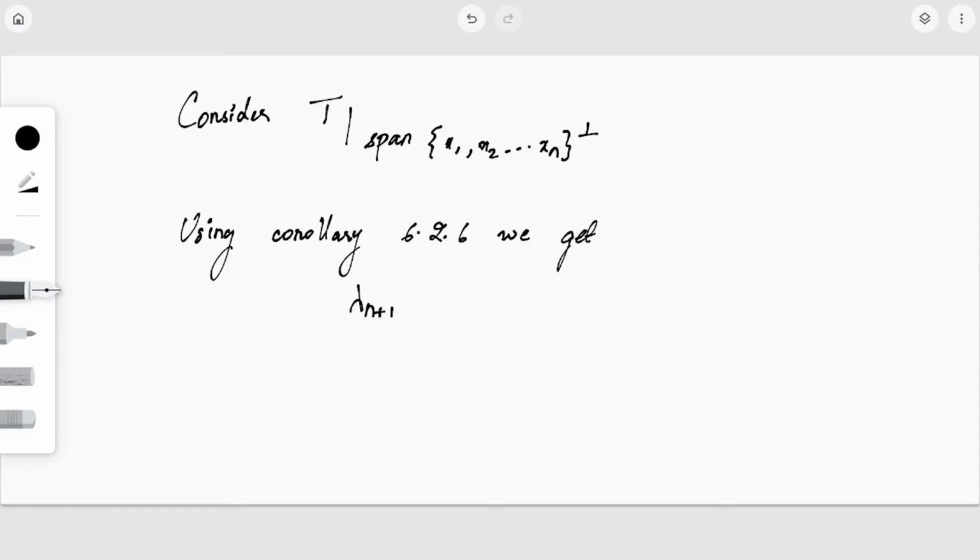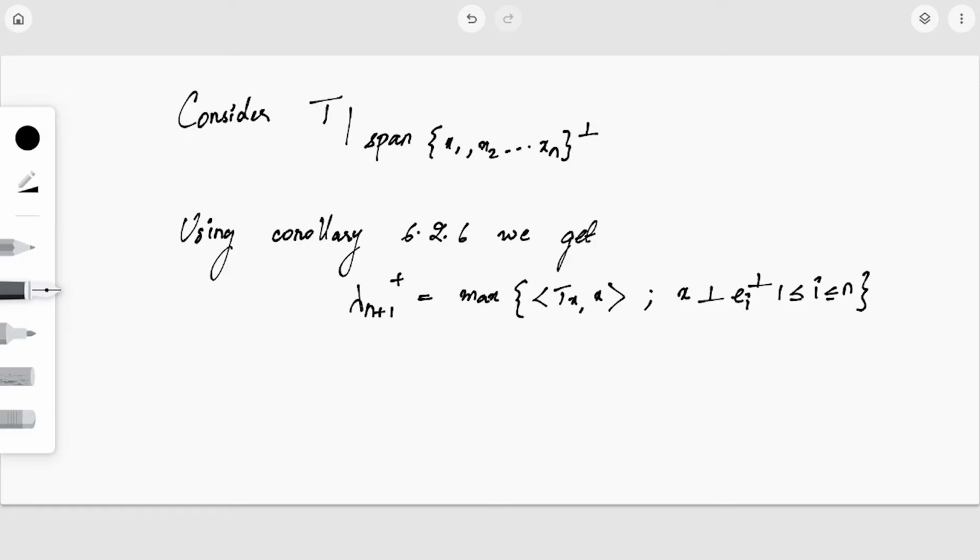lambda n plus 1 plus is nothing but the maximum of the inner product Txx, where x is perpendicular to ei, where i varies from 1 to n. This is what we get from the corollary. That is, the corollary states that if the positive eigenvalue exists, then the maximum value of the inner product Txx will be the largest of those eigenvalues.